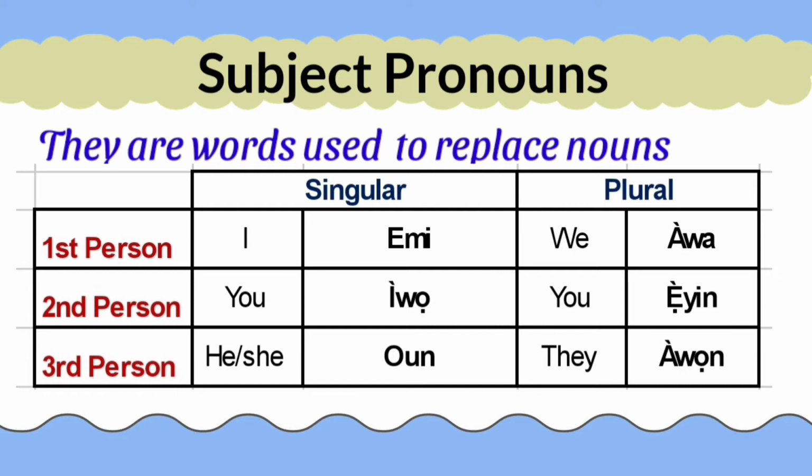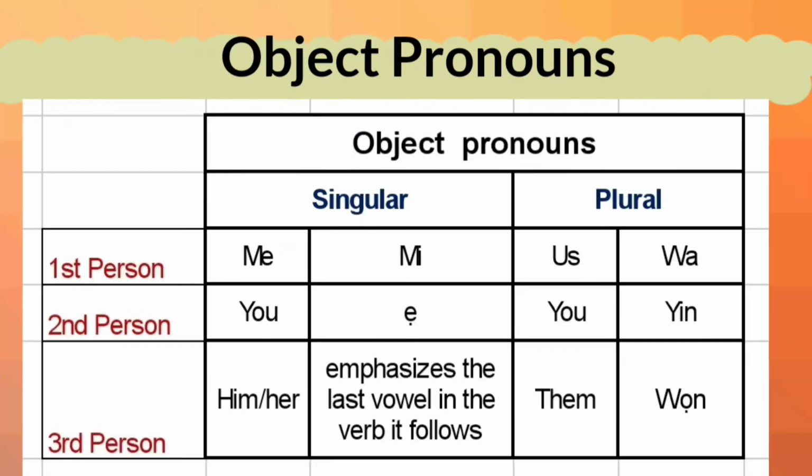Let's use all these subject pronouns in relation to saying we are the chairperson, and use that as an example. So to say I am the chairperson, you say èmi ni alága. You are the chairperson, ìwọ ni alága. She is the chairperson, òun ni alága. We are the chairpersons, àwa ni alága. You are the chairpersons, ẹ̀yin ni alága. They are the chairpersons, àwọn ni alága.